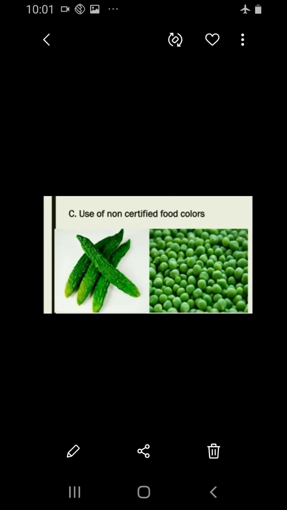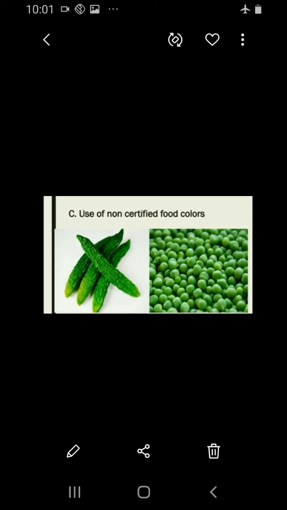Then non-certified food coloring, to give the color. As days go on, the natural colors fade. To avoid this, some chemicals are added. Chemicals like metallic lead are used to give color to vegetables like green leafy vegetables, bitter gourd and green peas. So these give a green, bright color to the vegetables.